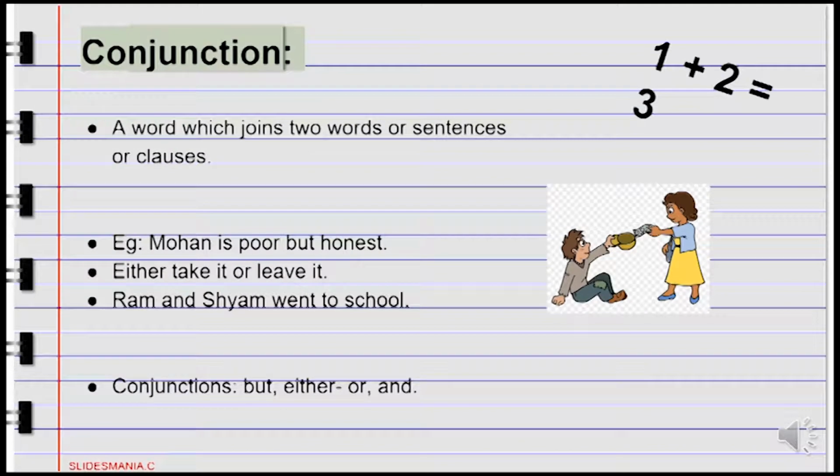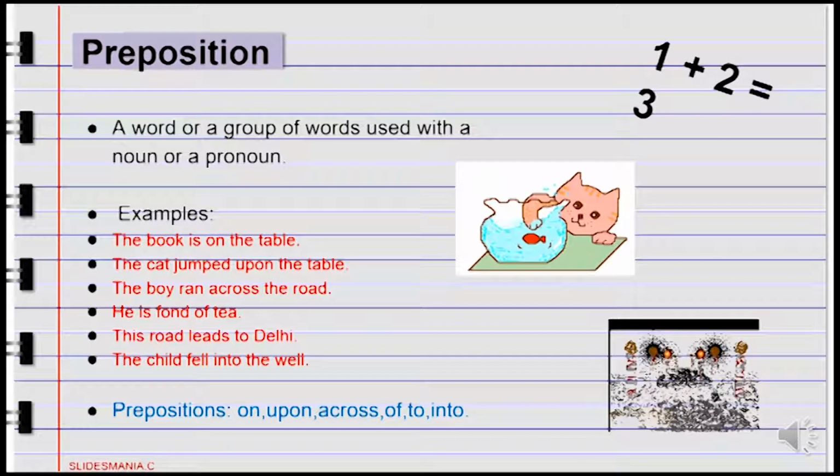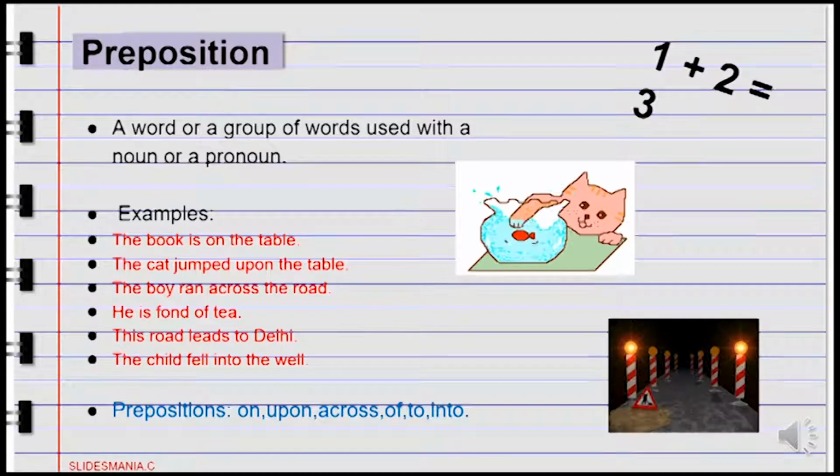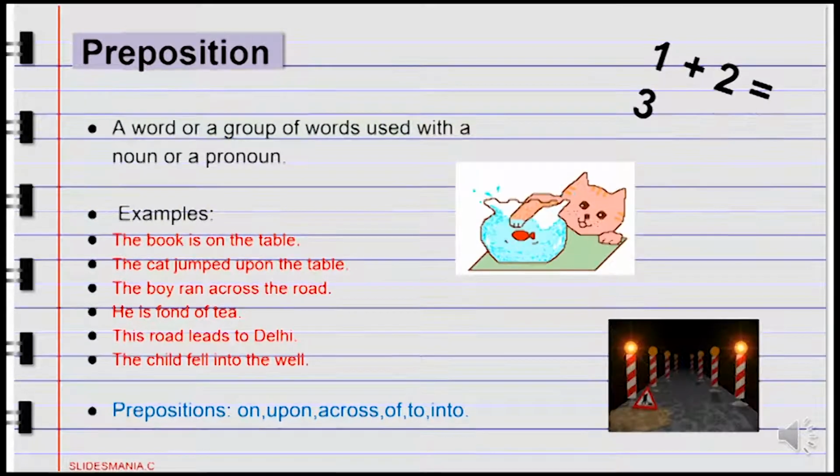The seventh class is preposition. A preposition is a word or a group of words used with a noun or pronoun to show how the thing denoted by the noun or pronoun stands in relation to each other. It indicates the relationship of a noun or a pronoun with the remaining part of a sentence.